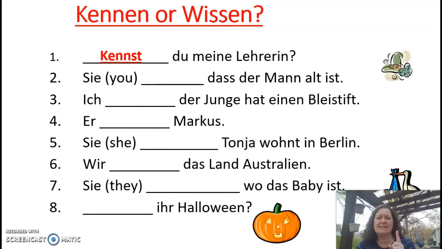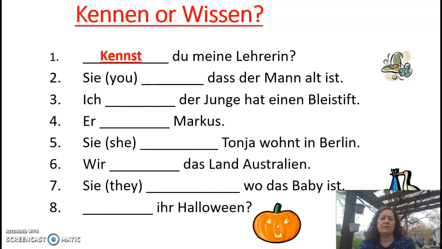So, meine Lehrerin is a subject, a person, place or thing, but it's a person. So you're going to use kennen. Du takes st. Kennst du meine Lehrerin? So try to guess them before I can. If you don't, just listen to me and figure out why the answer is what it is.